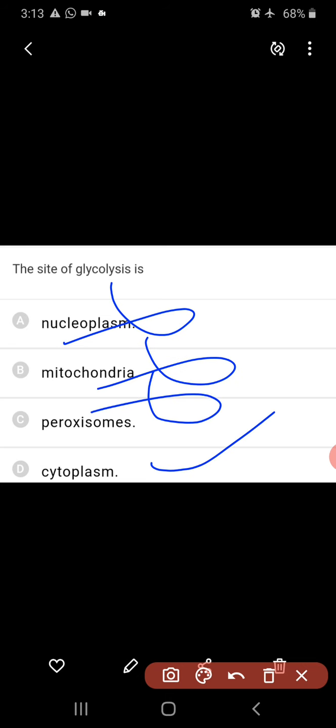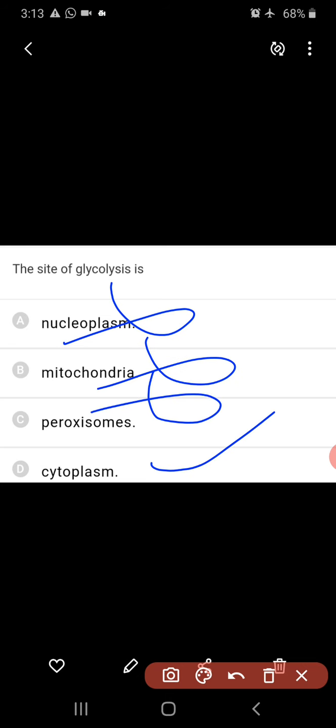Cyclic photophosphorylation results in the formation of? In cyclic photophosphorylation, ATP is formed but not NADPH and O2. Yes, ATP is formed, not NADPH. So in cyclic photophosphorylation, we see only the formation of ATP. The third is the right answer for that question.